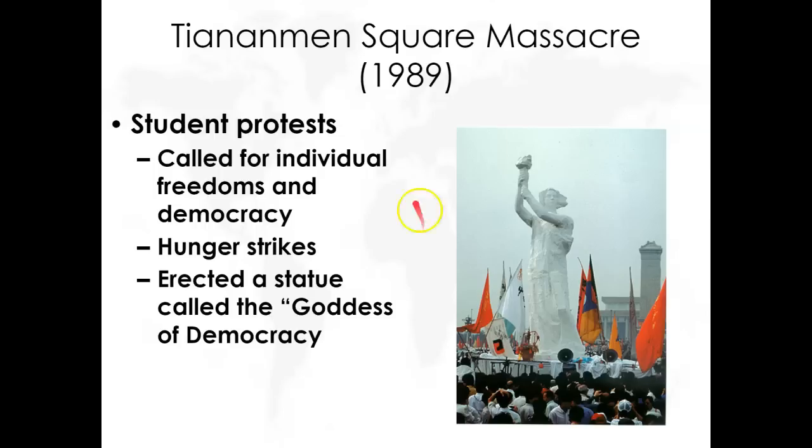In China, students want democracy. And they start protesting in the biggest square in Beijing called Tiananmen. They want democracy. They want transparency in the Communist Party. And now Deng Xiaoping has a decision. Does he give in? Does he give a little bit of democracy? Does he reform? Or does he send in the troops? Yep, he's going to send in the troops.